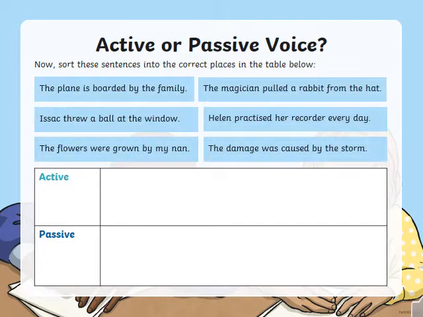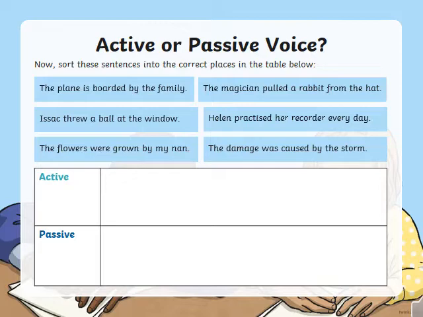Now I will display a few active or passive voice sentences, and your job is to sort these sentences into the correct places in the table below. I'll give you 5 minutes time. The first sentence: the plane is boarded by the family. You have to sort the sentence, whether it is active or passive.